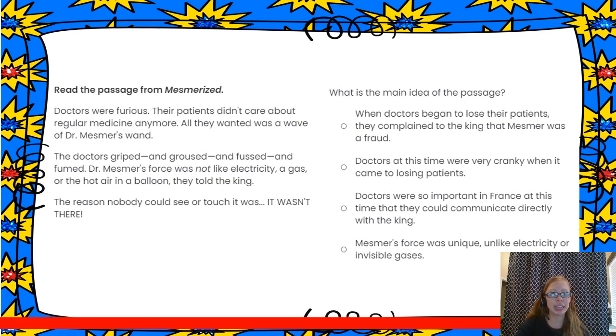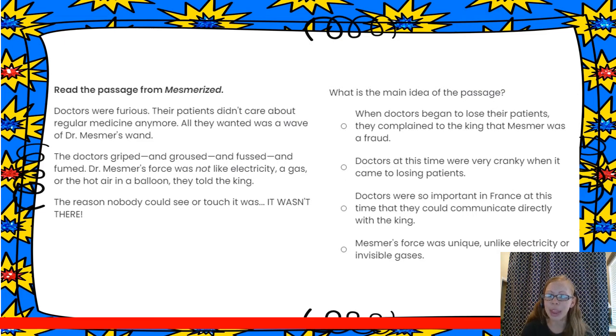So let's look at an example from this Mesmerized passage. The doctors were furious. Their patients didn't care about regular medicine anymore. All they wanted was a wave of Dr. Mesmer's wand. The doctors griped and groused and fussed and fumed. Dr. Mesmer's force was not like electricity, a gas, or the hot air in a balloon, they told the king. The reason nobody could see it or touch it was it wasn't there.